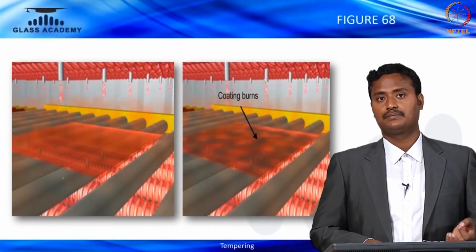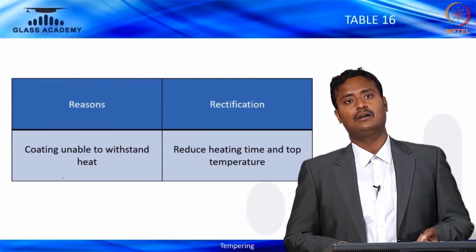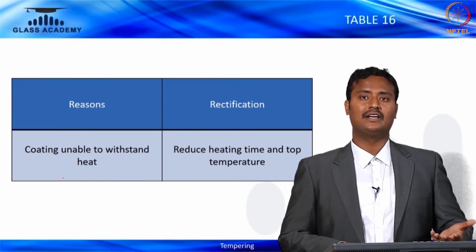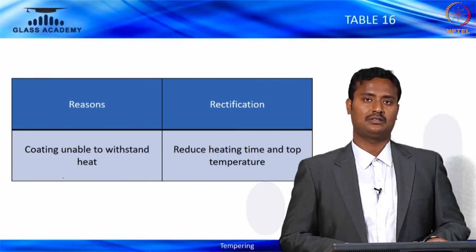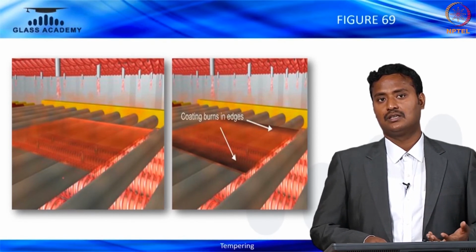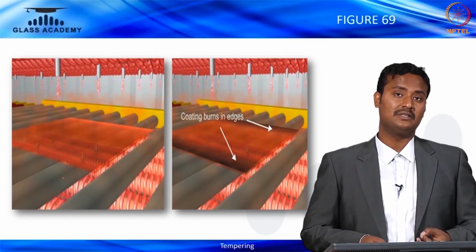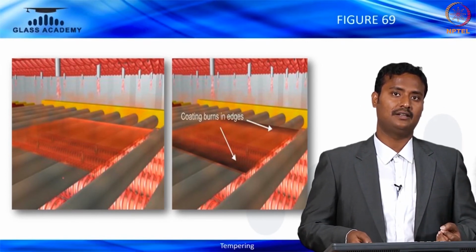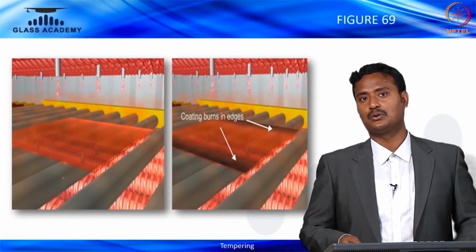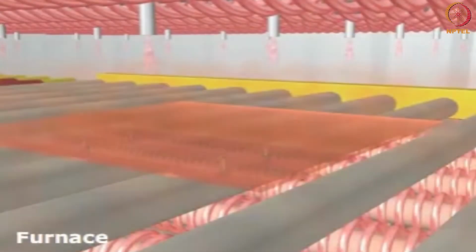And coating burns are the most important issue for Low-E glass processing. The coating is unable to withstand the heat, so basically we have to reduce the heating time or reduce the top temperature. Coating burns at the edges are also widely seen in Low-E glass processing. Sometimes people mix kerosene into the cutting oil in order to dilute it. So please do not use any kerosene.